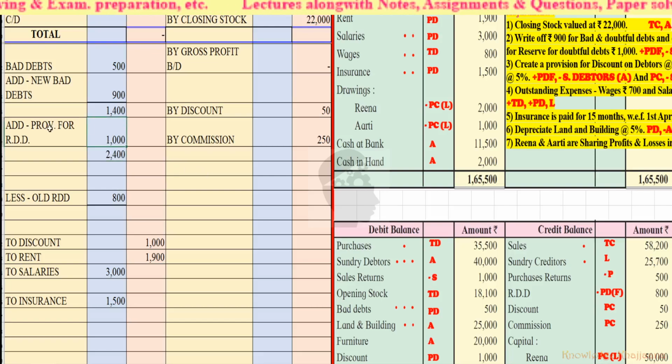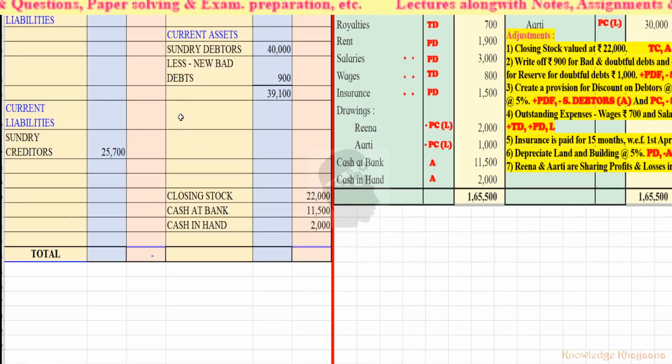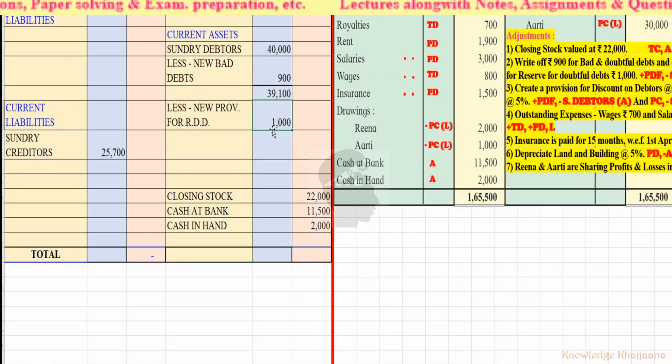So the second recording of this we will do in the debtors, right? Less new provision for reserve for doubtful debts rupees 1,000. Okay, so after deducting rupees 1,000 from 39,100, it will come 38,100. Okay, so both the recordings of the adjustment number 2 we have completed.